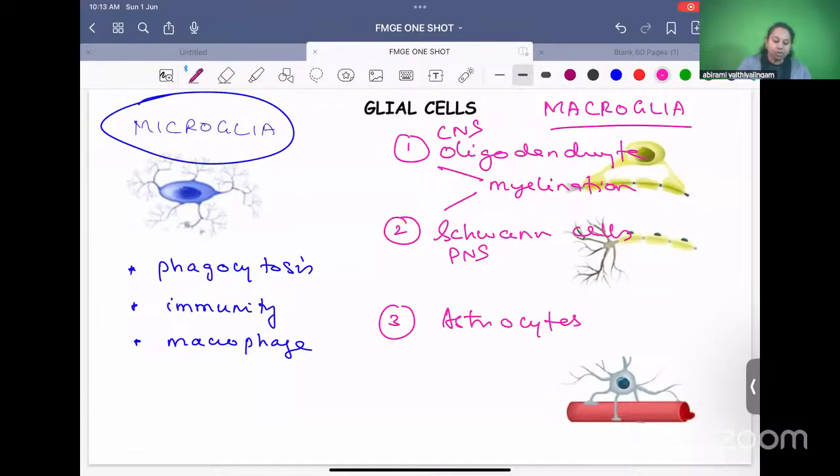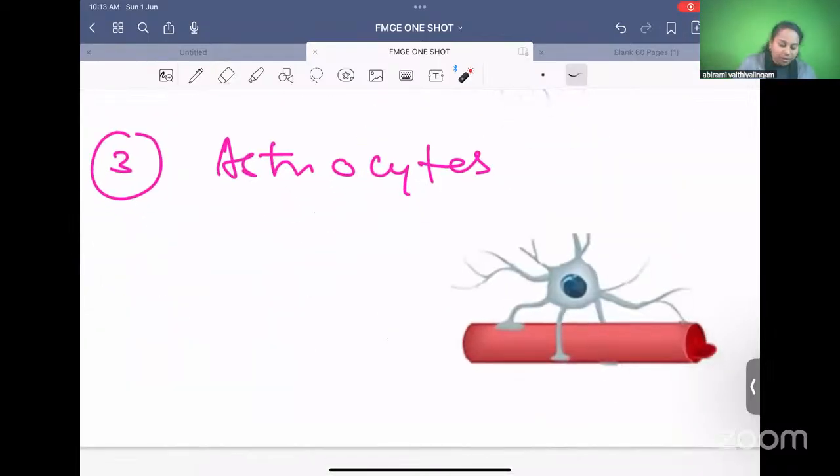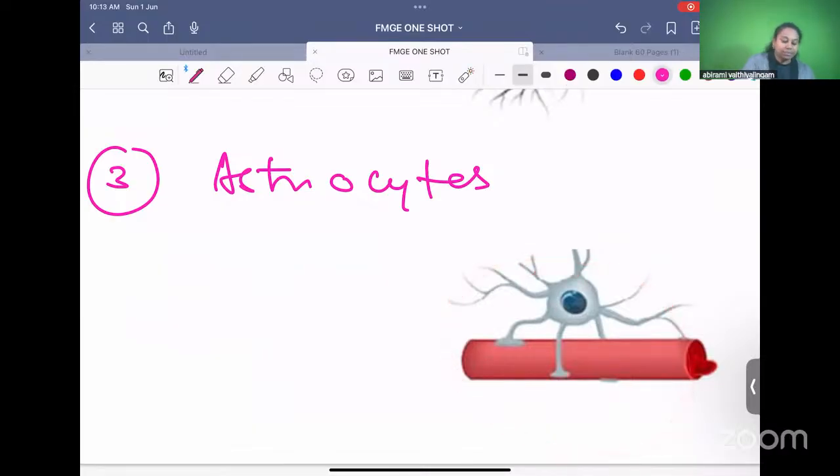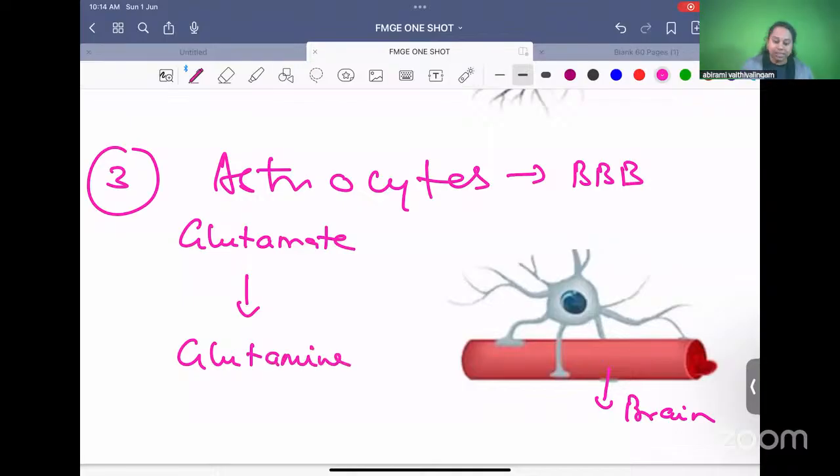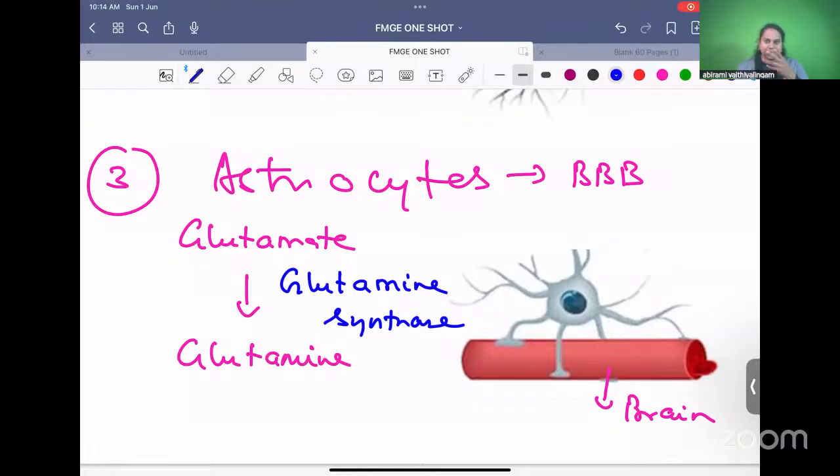That's the difference. Astrocytes. As you can see in this image, astro means star, so they are all star-shaped cells. They are very closely attached to this blood vessel, and this blood vessel goes into the brain. So what is the function of astrocyte? Blood-brain barrier. They help in formation of the blood-brain barrier. The other function of astrocyte is it can convert glutamate into glutamine with the help of an enzyme called glutamine synthetase. So what is the clinical importance of this?